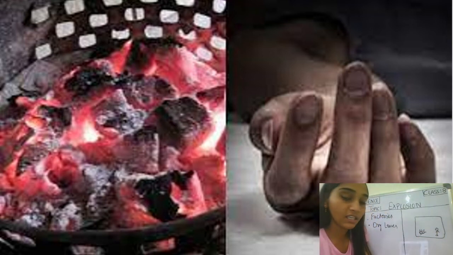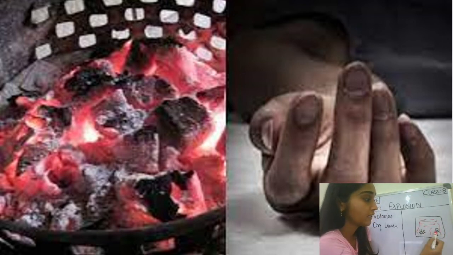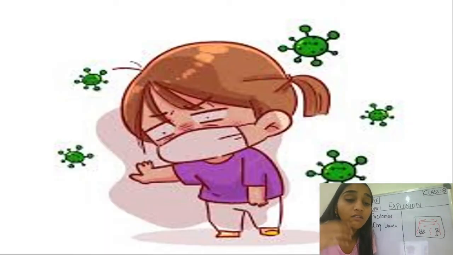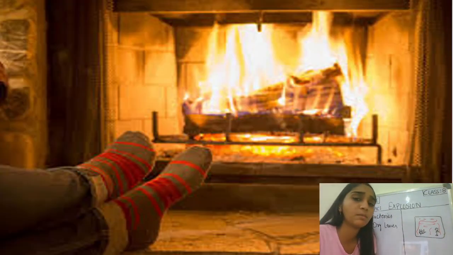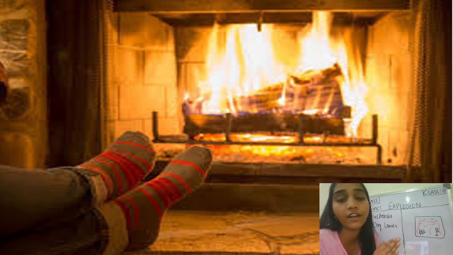So what will be there inside the room? A large amount of smoke will be there, which will affect the respiration of that person, and the person may die also. Yes. So here also students, he will be having a respiratory problem. He will not be able to breathe even properly in that room if you burn a large amount of coal in that room, the case which we have discussed. So here what is happening is that the explosion reactions which are going on are somewhat affecting our environment also, and it is leading to some harm for us, right?